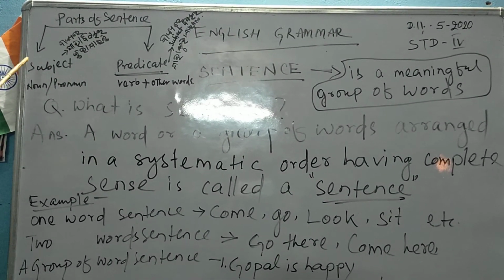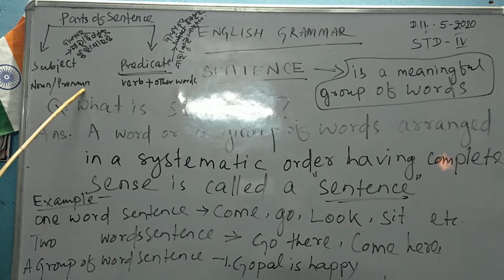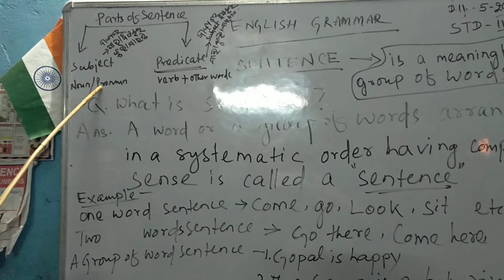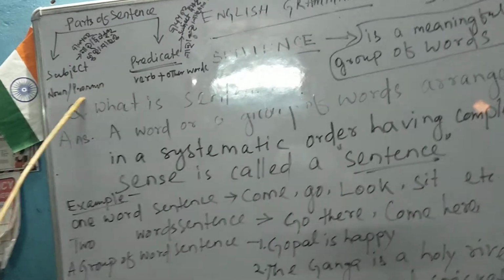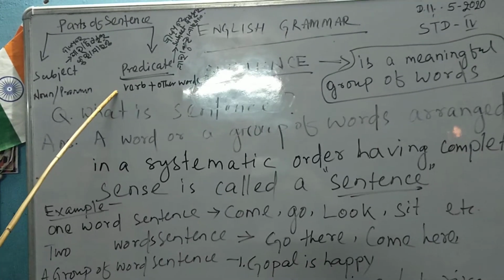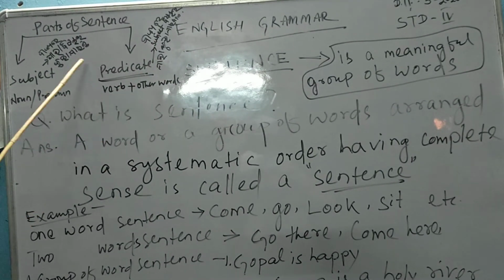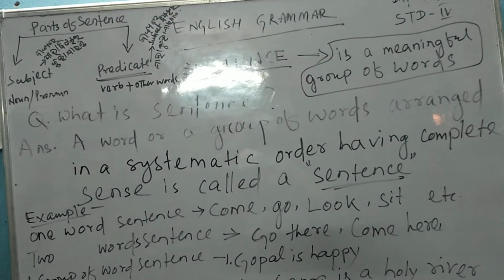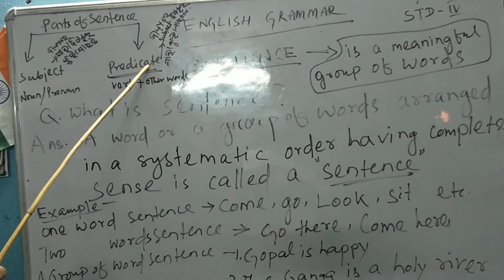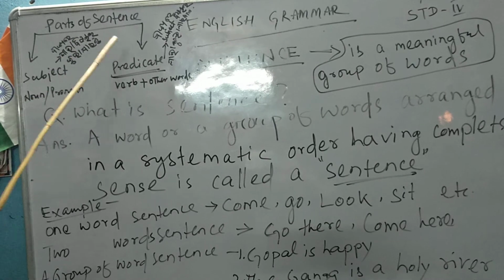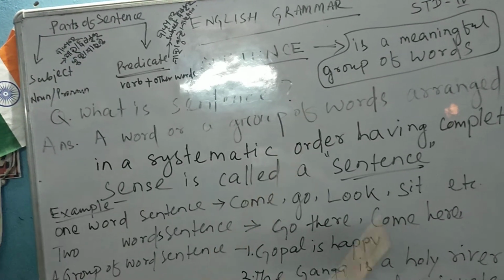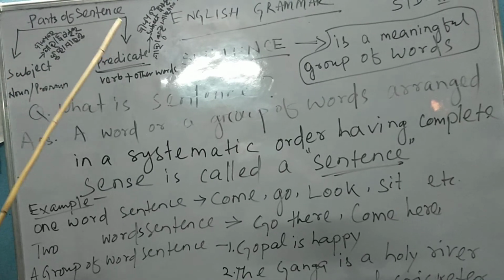Now, the subject is a noun or pronoun. Noun is Visheshya, pronoun is Sarvanama, verb is Kriya. In other classes we will read about these things. Now you have to know the subject and predicate. The parts of a sentence are confined to the subject and predicate.